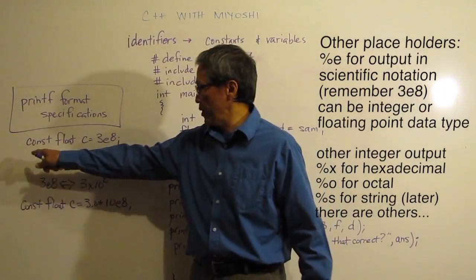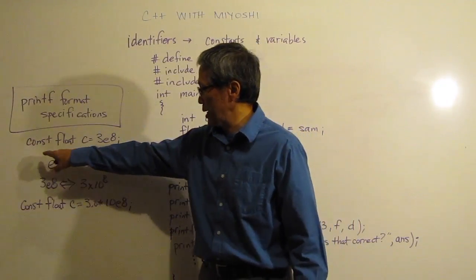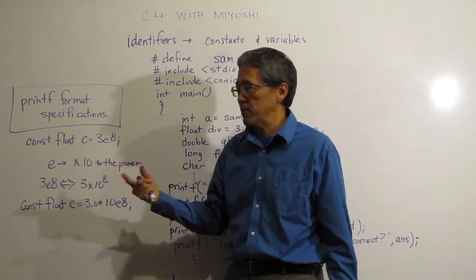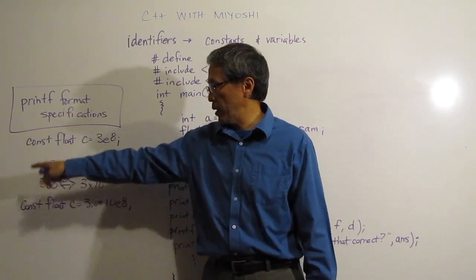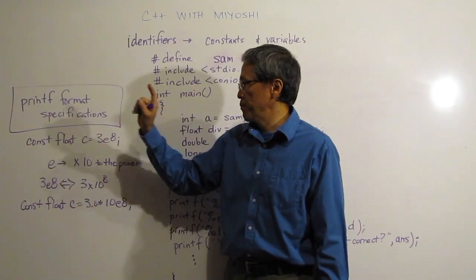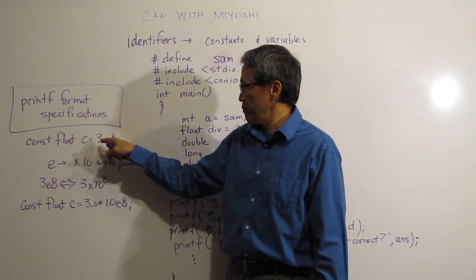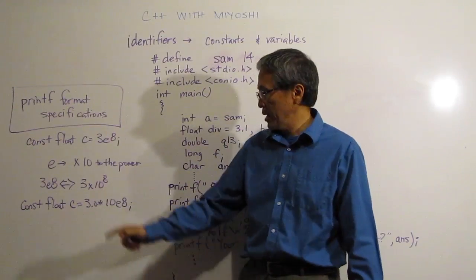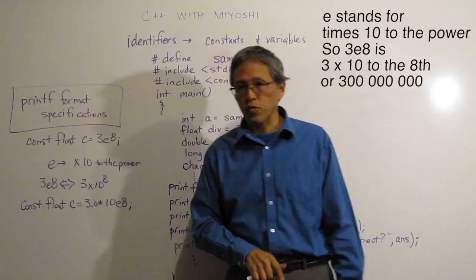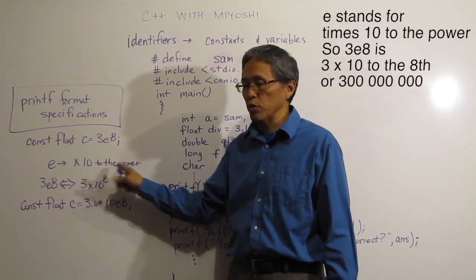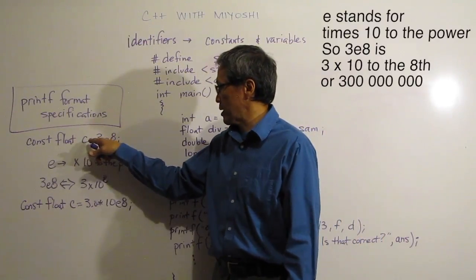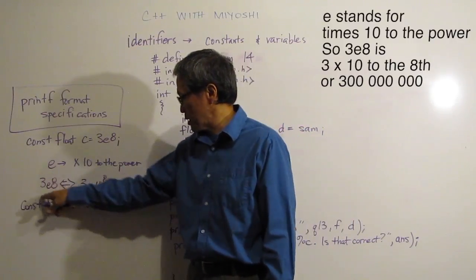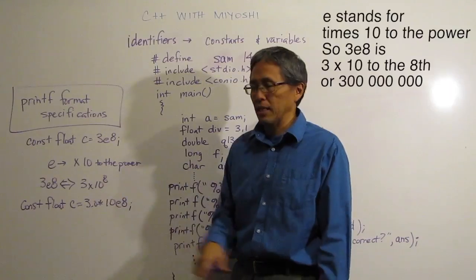Over here, if you remember one of the last ones I did, I have const float C is assigned the value 3E8. Well, what does that really mean? Well, that says it's a constant. CONST means it's a constant. It's a float, and C is going to be the value 3E8. Well, what does that 3E8 really mean? What it means is the E stands for times 10 to the power. So in this case, it's 3 times 10 to the power 8. So 3E8 is equivalent to 3 times 10 to the 8.